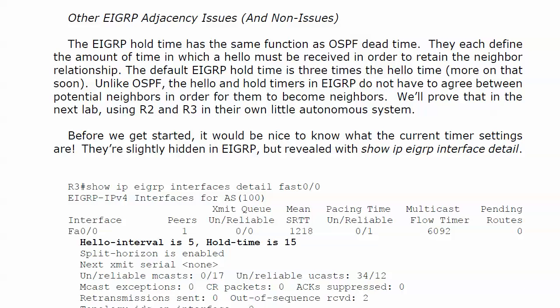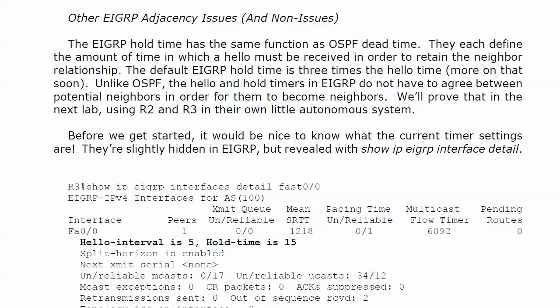Now, the default EIGRP hold time is 3 times the hello time, and I mentioned on the board more on that soon, but I'm pretty sure you can tell what the hello time actually is, but we're going to work with it on the live equipment here shortly. Now, something that might surprise you. Unlike OSPF, the hello and hold timers in EIGRP do not have to agree between potential neighbors in order for them to become neighbors. Now, it might cause problems, and I can guarantee you it would over time, but they don't have to agree on these timers in order to become neighbors.